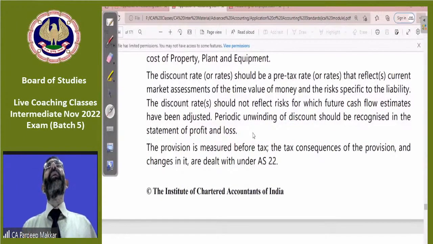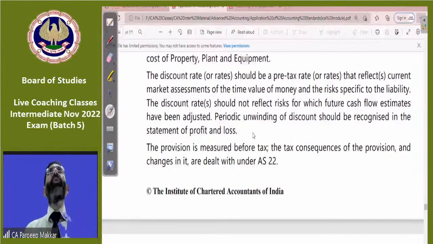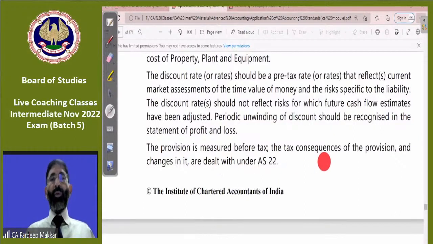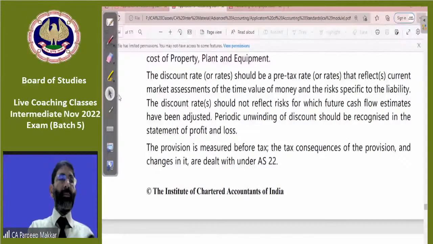Means simply that you have to recognize it accordingly. You will have to adjust it accordingly only and only in these three cases. Provision is made before tax. Tax is to be dealt with according to AS 22. So provisioning is always to be carried on the basis of profit before tax.